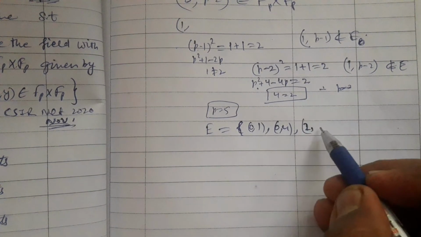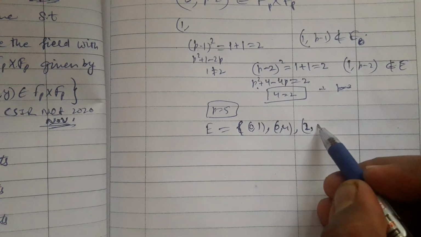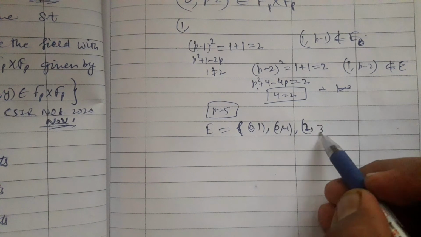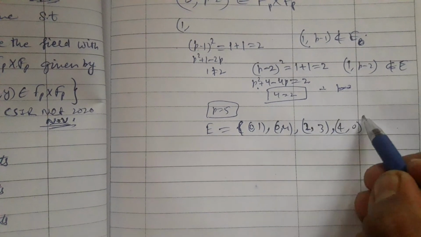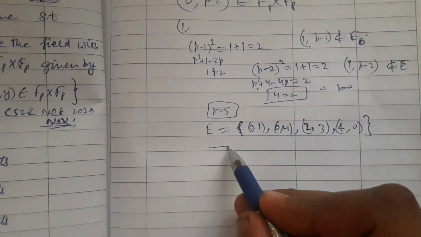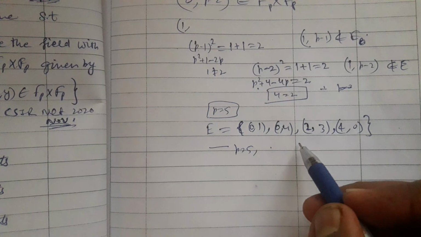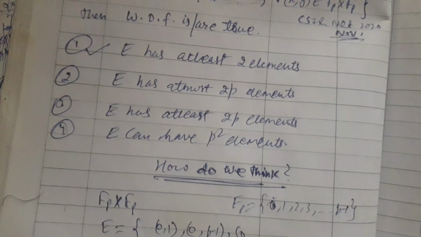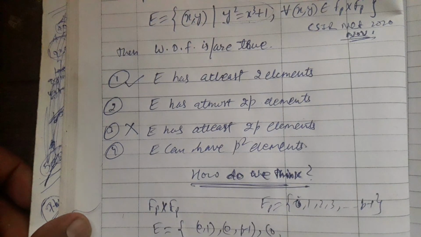Let me check 2. Yes, does there exist any y which becomes 9, because 2 cubed is 8, plus 1 is 9? Yes, there exists 3. So for p equal 5, E contains only 4 elements, but option third says that E has at least 2p elements, which is false. So option third is not true for p equal 5.